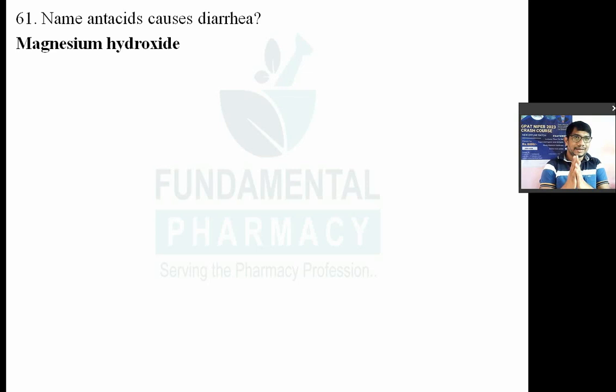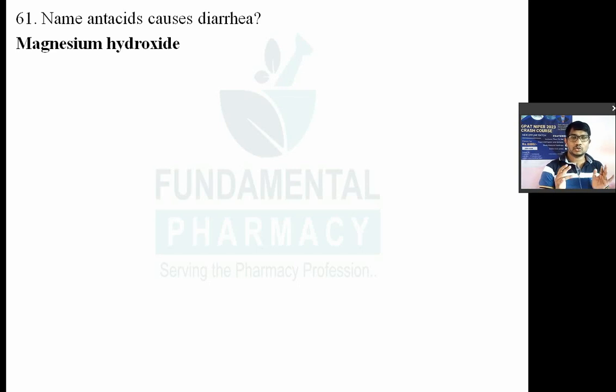Okay. In the antacids you have two subtypes, systemic antacids and non-systemic antacids. In the systemic antacid you have the example of sodium bicarbonate. In the non-systemic antacids you have examples of aluminum hydroxide gel and magnesium trisilicate, right? Systemic antacids have certain adverse effects. Systemic antacids cross the membrane, go into the systemic circulation and will alter the pH of your blood. For example, sodium bicarbonate is a systemic antacid and it will go in the blood, it will shift the pH of blood towards the alkaline side, and that is known as systemic